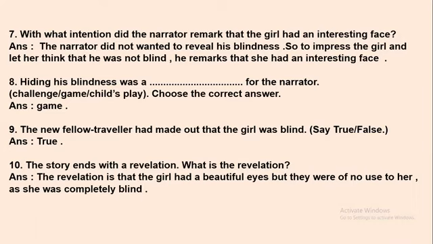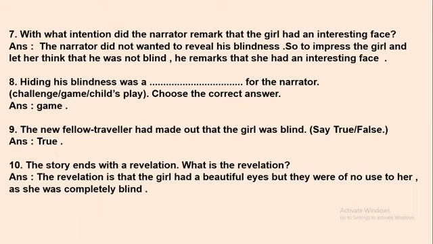Okay. Next, hiding his blindness was a dash for the narrator. Was it a challenge, game, or child's play? You have to choose the correct answer. So the answer is game. Hiding his blindness was a game for the narrator. Okay, next one. The new fellow traveler had made out that the girl was blind. Say true or false. So, the new traveler who came into the compartment gave the message that the girl was blind. Is it true or false? The answer is true. It is the fellow traveler who told the narrator that the girl was blind.